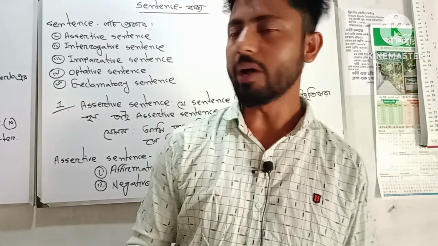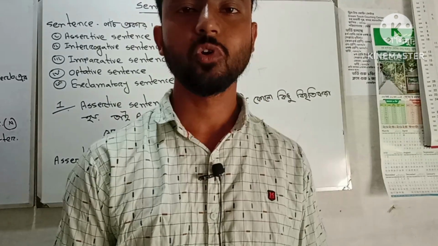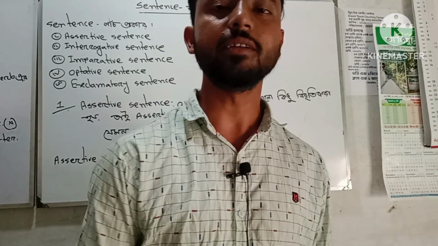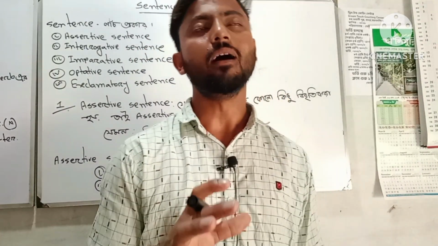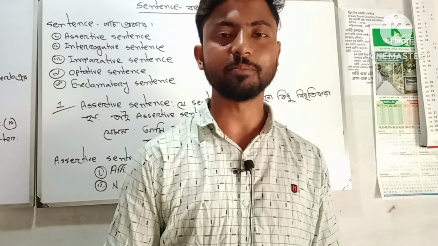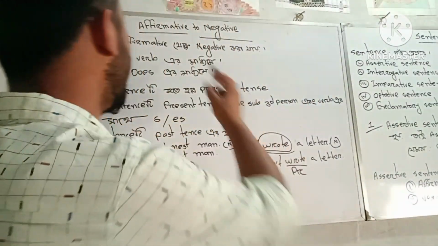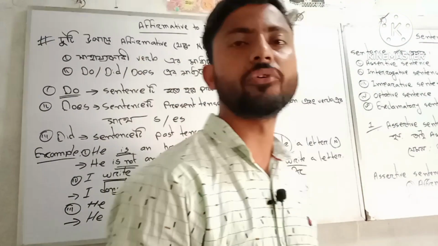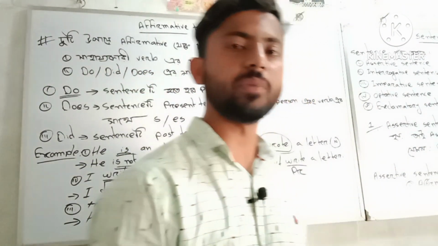Okay, so now we can see how we can translate from affirmative to negative. Dear students, how can we translate affirmative to negative?